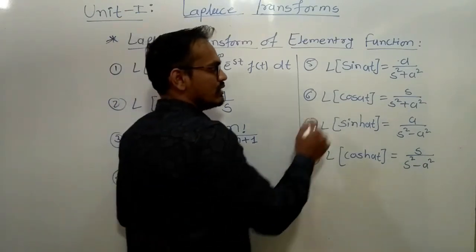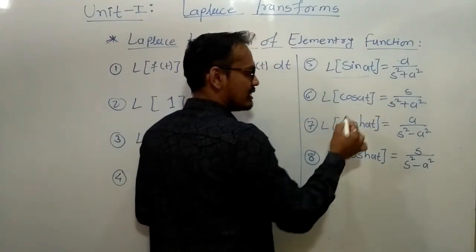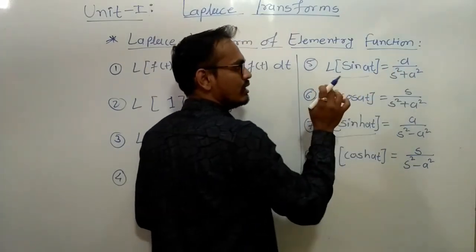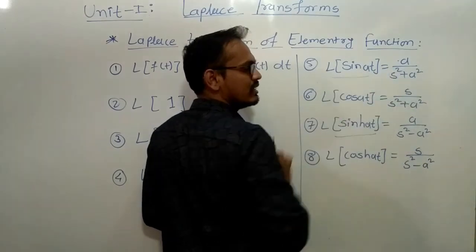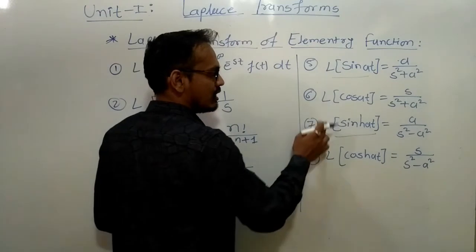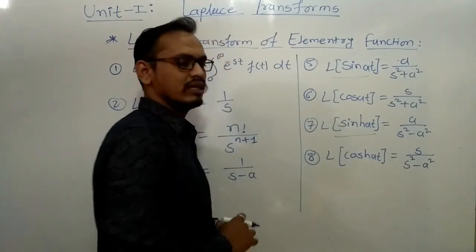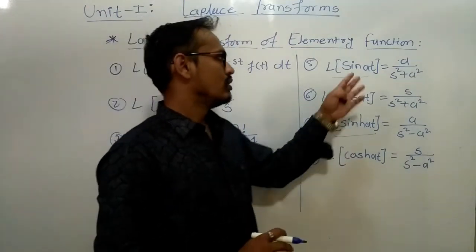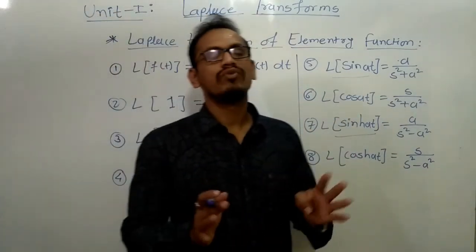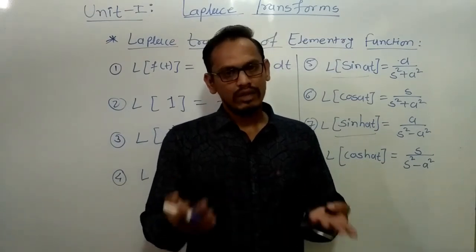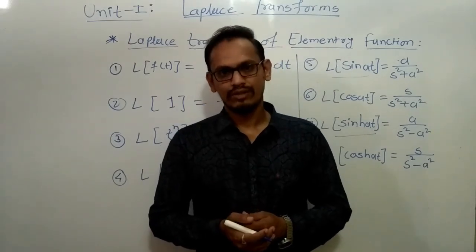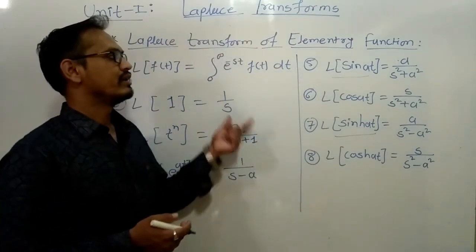Here the difference between sin at and sinh at is just the change in sign. In sin at there is a plus sign, and in sinh at there is a minus sign. Similarly for cos at and cosh at. These are all the formulas of Laplace transform, and using these formulas we can find the Laplace transform of functions. I hope you all understood the topic that I taught here today.